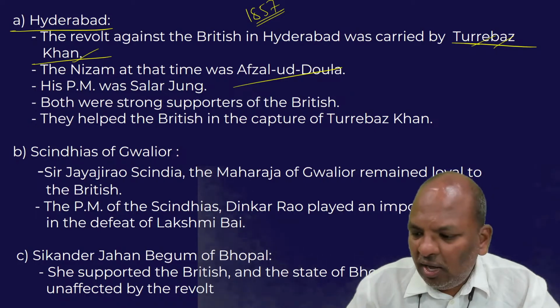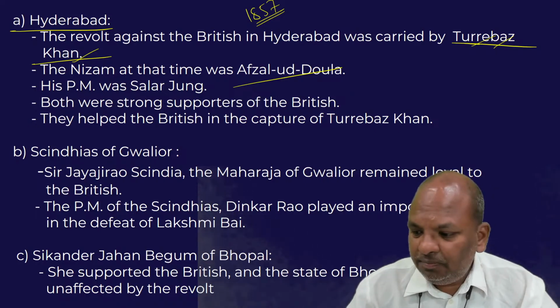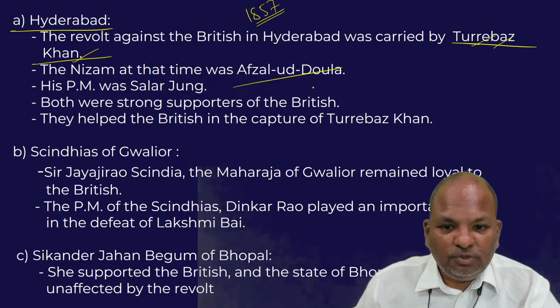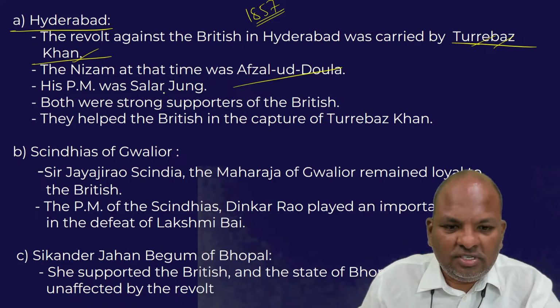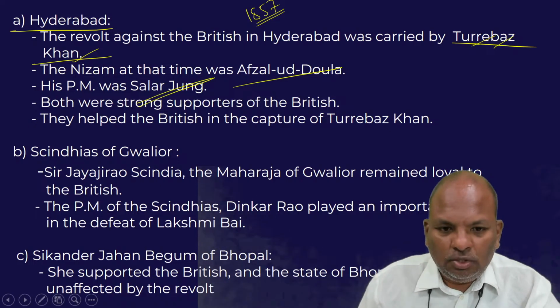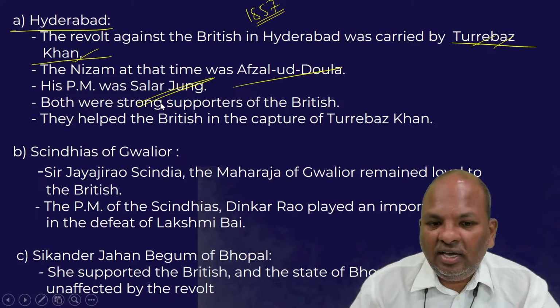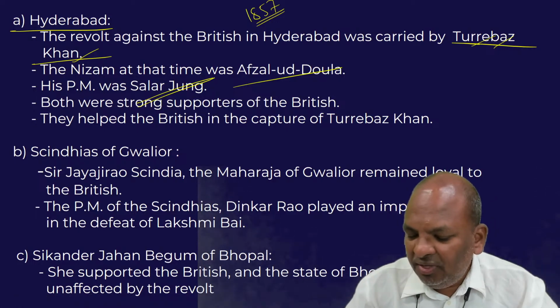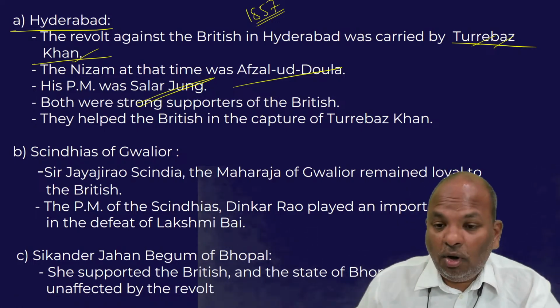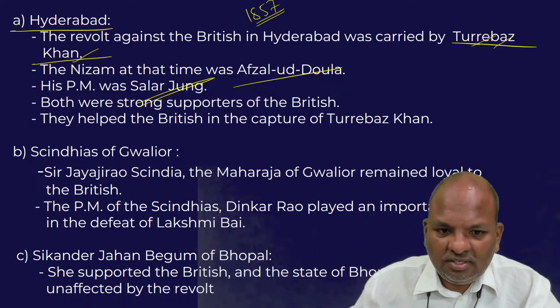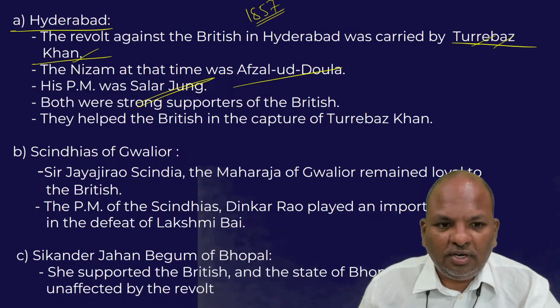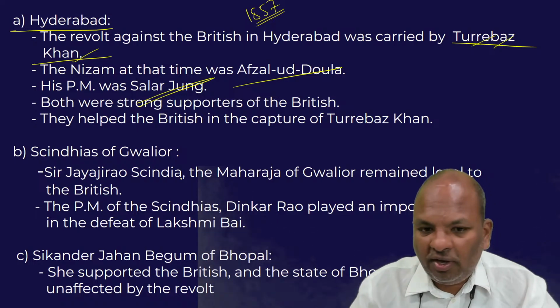Afzaluddaulah remained very loyal to the British, and importantly, so did his prime minister. The prime minister of the Hyderabad state was one Mr. Salar Jung. Salar Jung was a very efficient administrator, but the point is, he was a British loyalist.